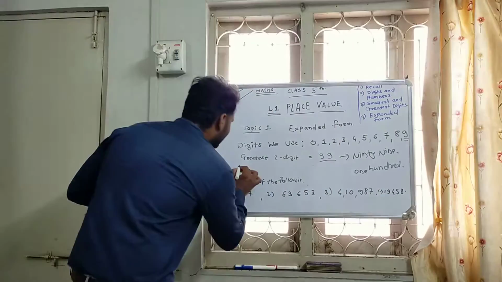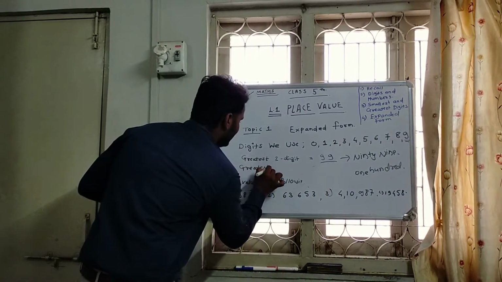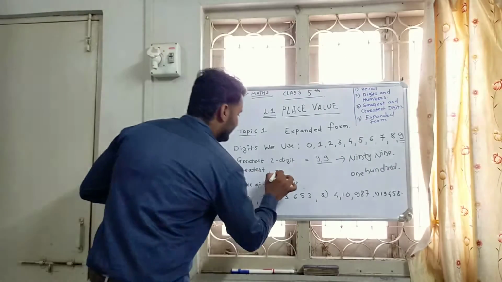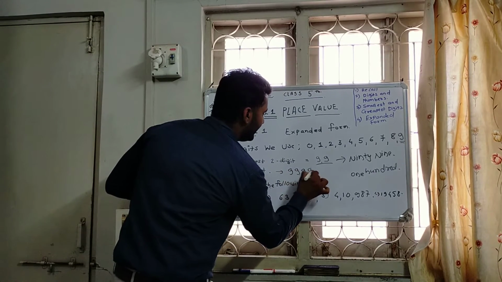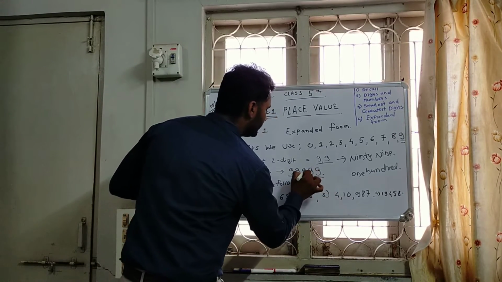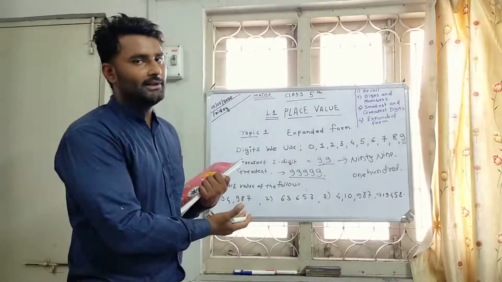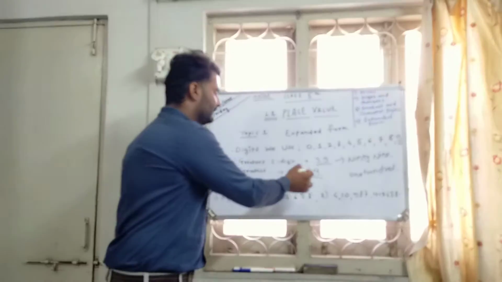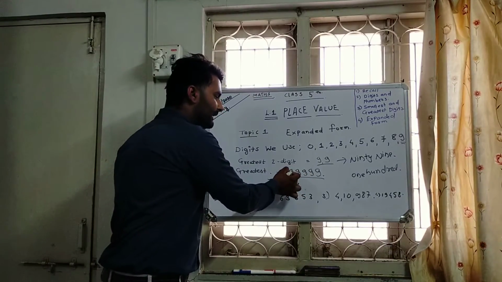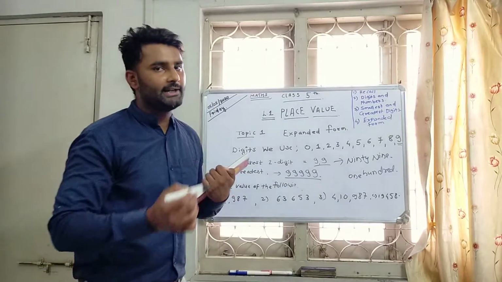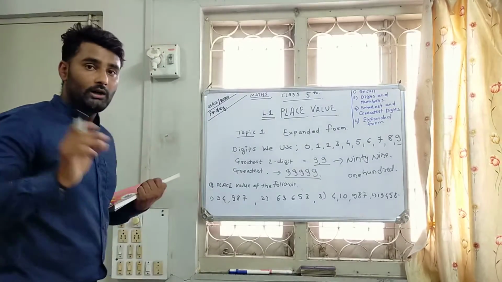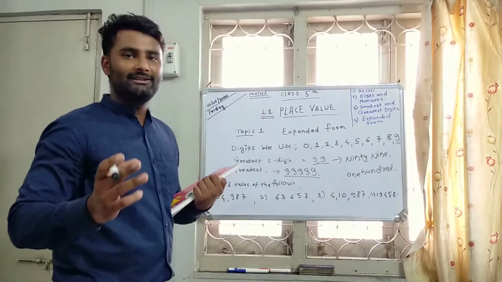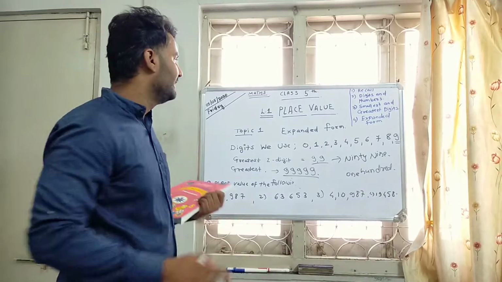Okay. So as you know about 3 digits, you must follow these combinations up to 5-digit numbers. The greatest 5-digit number is like this: 9 and 9 make 99, similarly 9, 9, 9, 9 and 9. These are 1, 2, 3, 4, 5 digits, whose places are ones, tens, hundreds, thousands, ten thousands. That means 99,999. So our topic starts from here. All this we had studied in our previous classes.